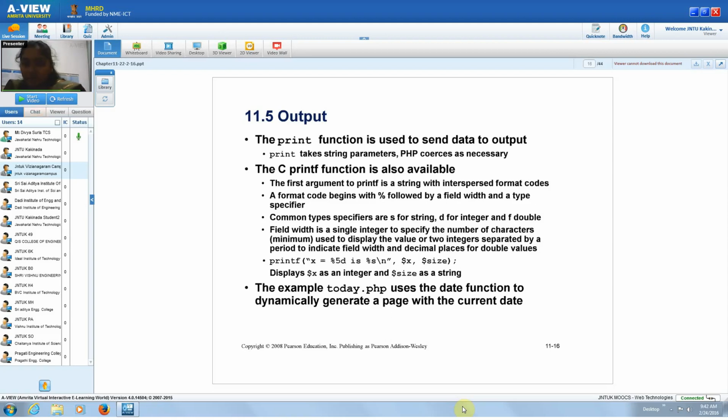There is a little bit of processing difference because print returns some return value. Echo does not return any value, so echo is a little bit faster. Please correct this. Yesterday I mentioned it in reverse, so please correct this. Okay.